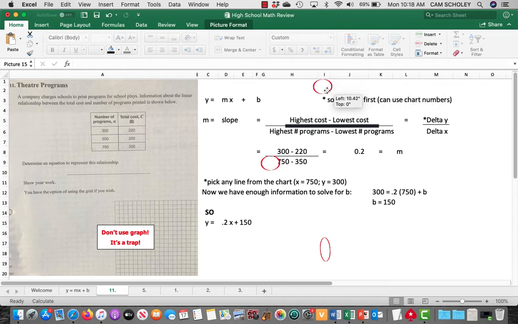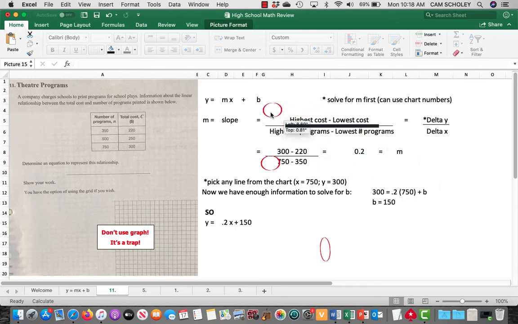What that equates to is, just ignore the middle here, the 500, 250. You don't even need that middle row. You just need the highest and the lowest. M equals slope equals the highest cost minus the lowest cost divided by the highest number of programs minus lowest number of programs. So these two things will go together, and these two things will go together.